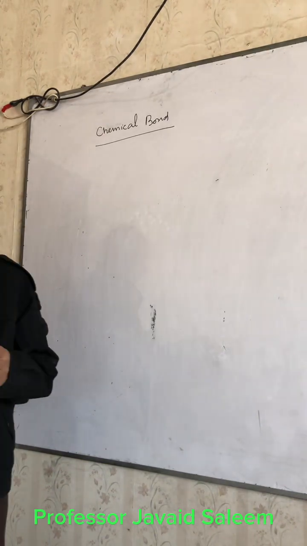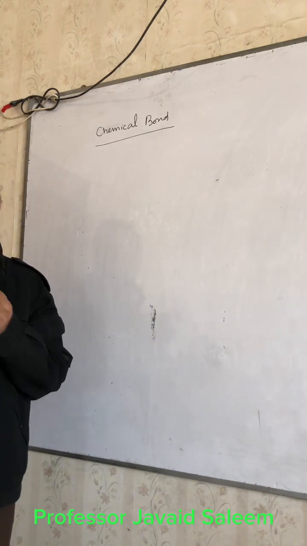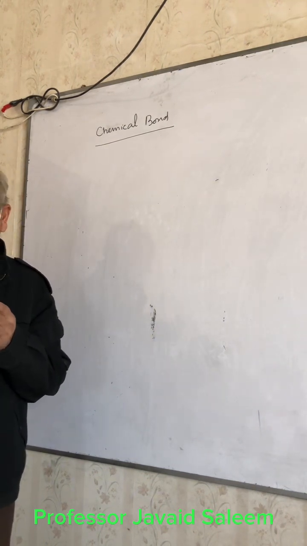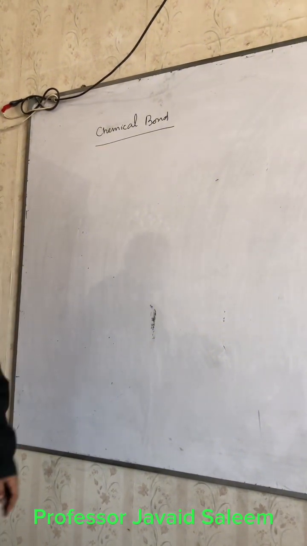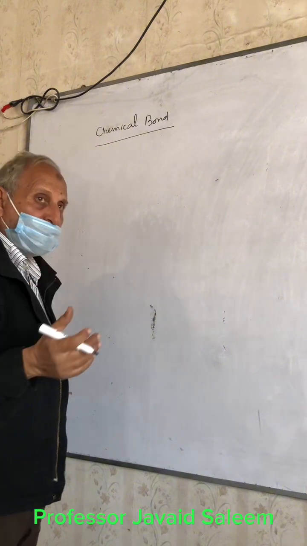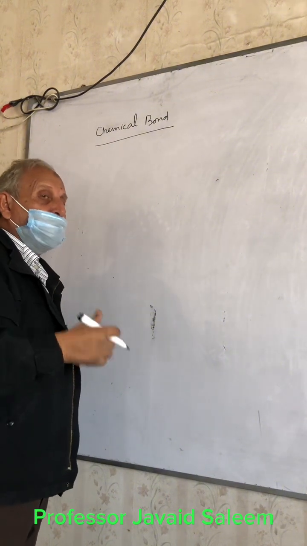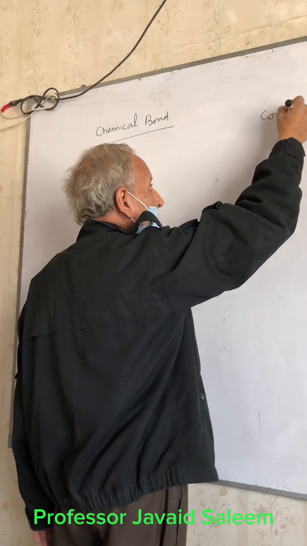Chemical bond is nothing but the binding force between two similar or dissimilar atoms. This force keeps them closer, tightly bonded, to generate a new thing called a compound.